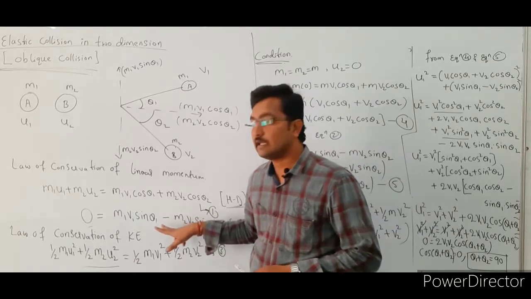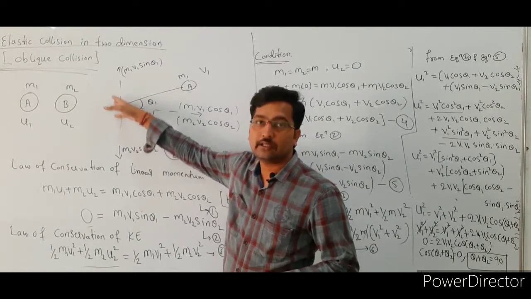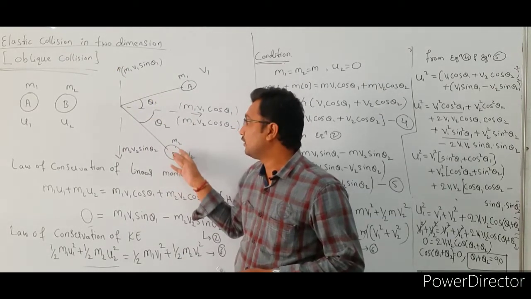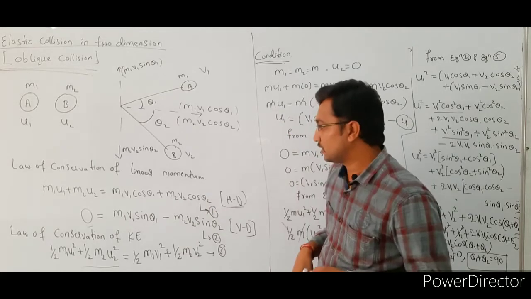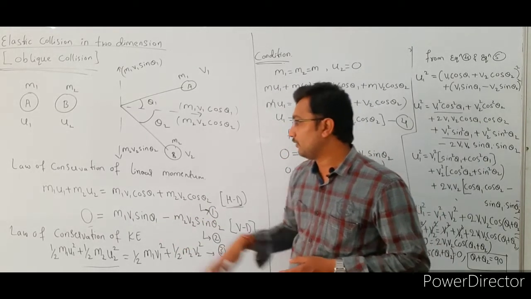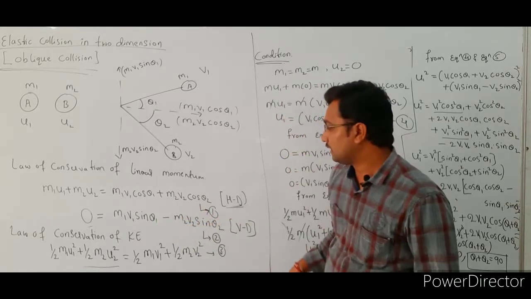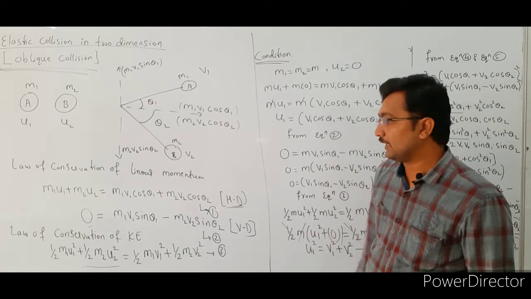We take the minus because the momenta of the first and second particles along this direction are opposite.